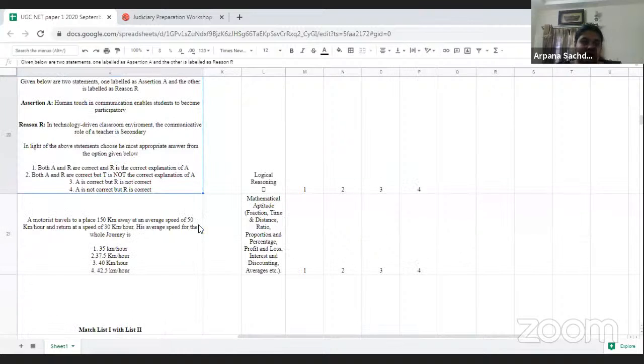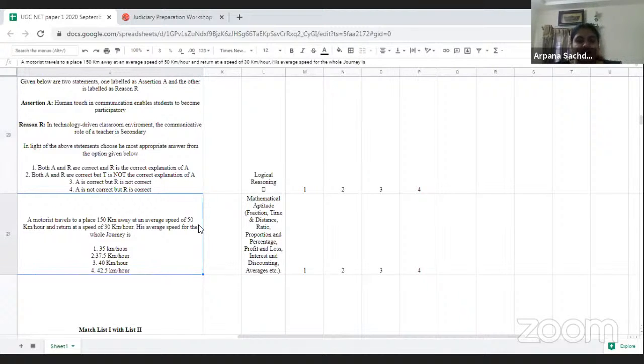The next question was based on communication, but it was assertion and reasoning, and they have slightly tilted it towards logical reasoning. So this was a communication question, but you can also bifurcate it into a logical reasoning one.